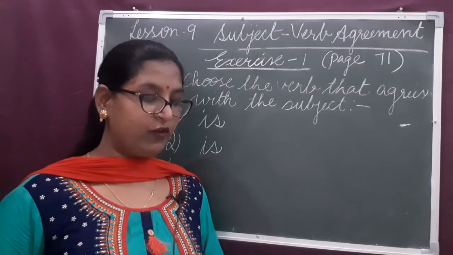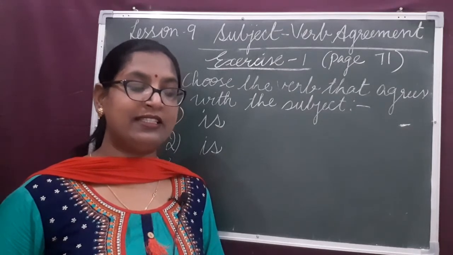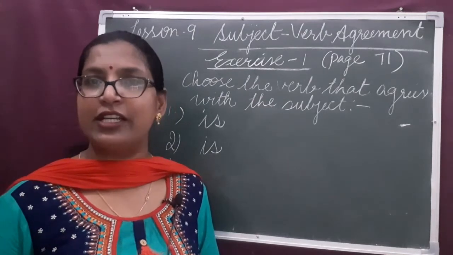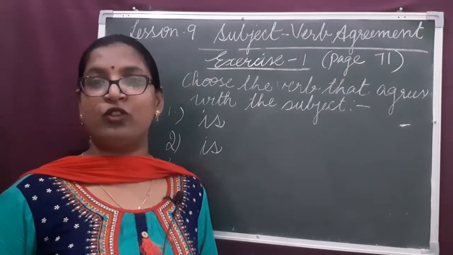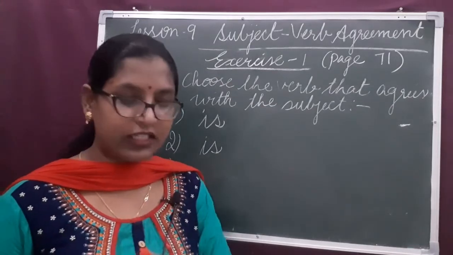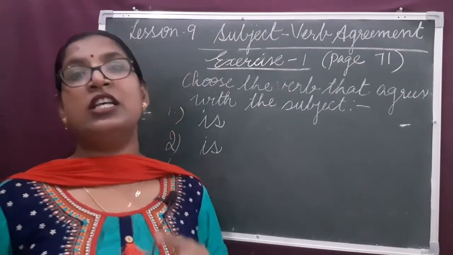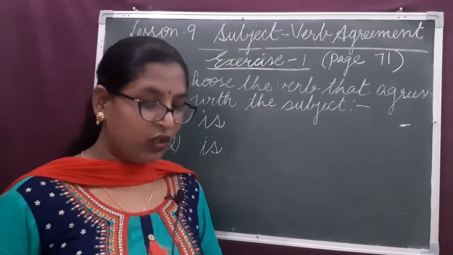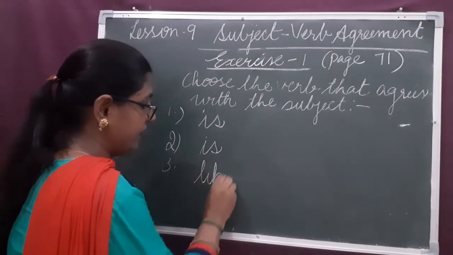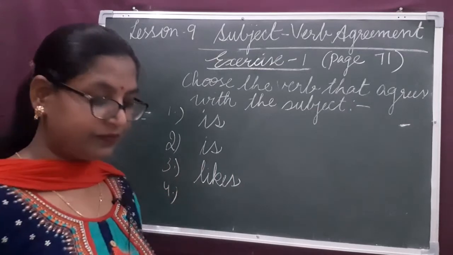And we have studied, if you remember, on page number 70, main verbs in the simple present tense take S or ES ending when the subject is third person singular. And here the subject is she, that is the third person singular subject. So the suitable verb is likes.